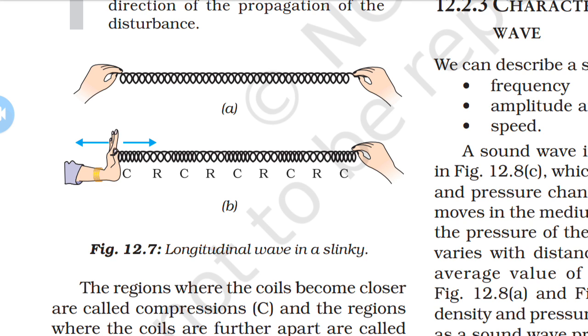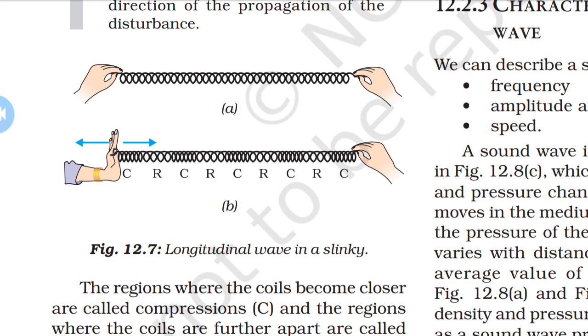Okay. The particles do not move from one place to another, but they simply oscillate back and forth about their mean position of rest. Due to this reason, sound waves are longitudinal waves. There is also another type of wave, known as the transverse wave. In a transverse wave, the particles oscillate up and down about their mean position as the wave travels. For example, a light wave is a transverse wave.